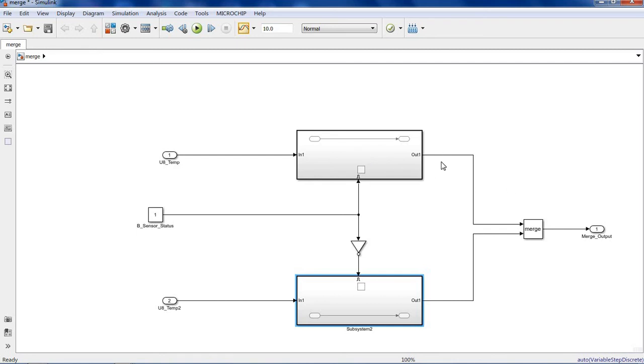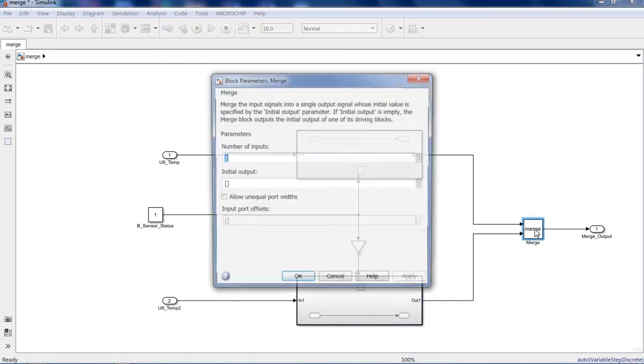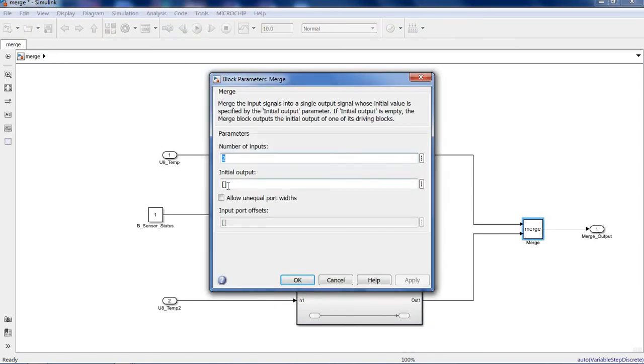Third one, at initialization, it will take the initial value as output. If you do not define any value, it will consider it as 0. If you define a specific value, then it will take the defined value. So here you have the option to set the initial output. If you define it as 0, then initially it will be 0. If you define any other value, then that value will be considered the initial value if no subsystem is active.